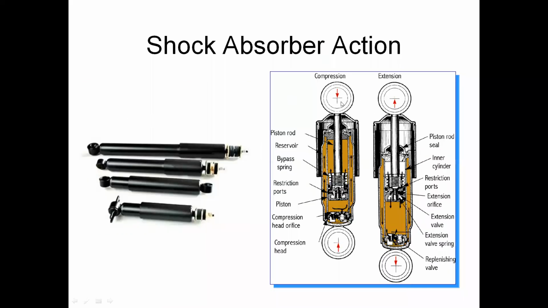So these are the different components of the shock absorbers. Compression and extension. If compression occurs, that means a bump or dip occurs, and the shock absorber automatically takes the shock and compresses the spring. There is a piston rod, reservoir, bypass spring, restriction ports, piston, compression head orifice, and compression head. These are the different components of the shock absorber. You can observe the compression action and extension action of the shock absorbers.